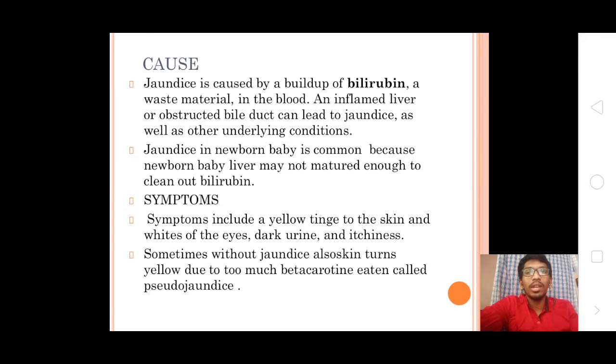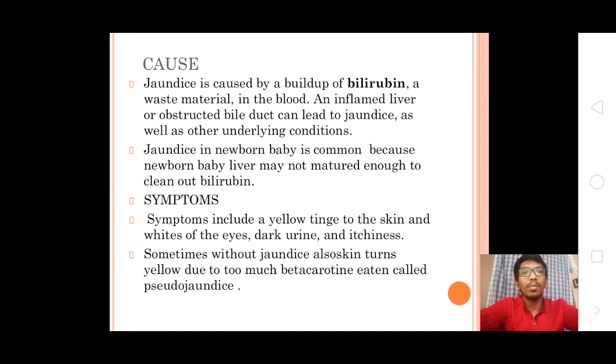Normally, liver inflammation causes jaundice. How? An inflamed liver may release excess bile into the blood, and sometimes blockage of the bile duct may cause excess bilirubin to be released into the blood. Jaundice in newborn babies is common because a newborn baby's liver may not be mature enough to clear out bilirubin.